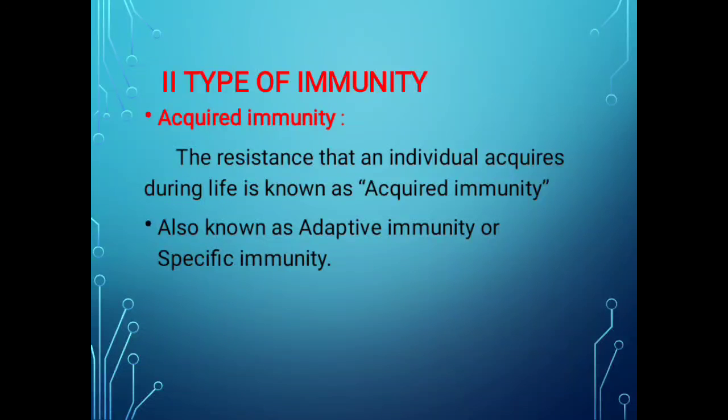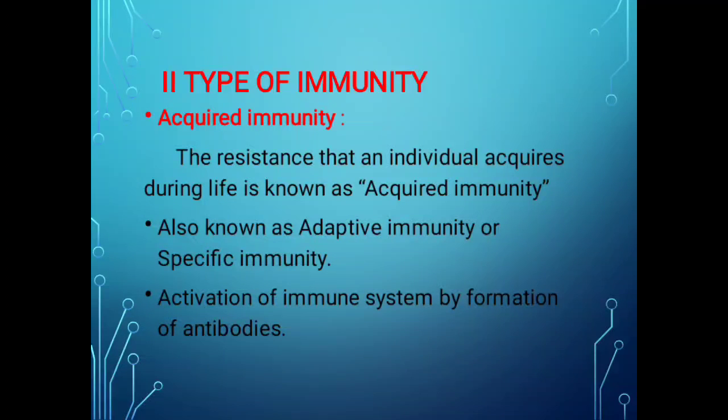Why adaptive immunity? This type of immunity is adapted during the whole life period of an organism or a human being, so it is termed adaptive immunity, or specific immunity.